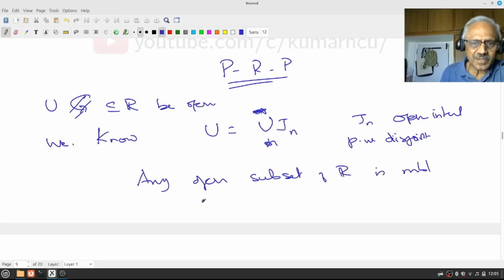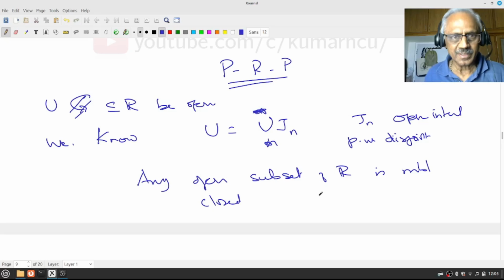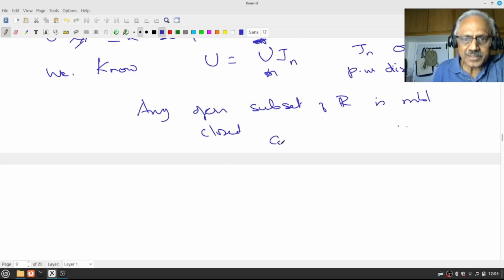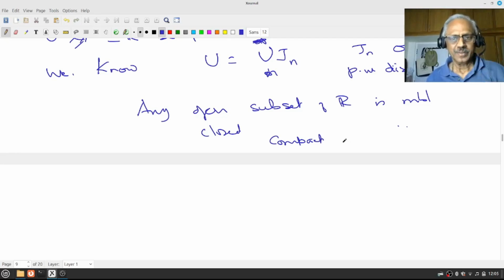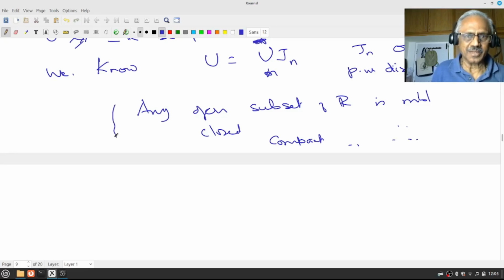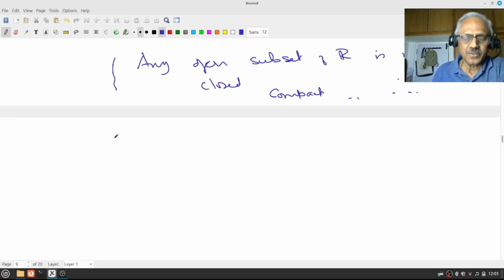As an immediate corollary, any closed subset is also measurable, because by definition a closed set is the complement of an open set. Therefore, any closed subset is measurable. In particular, any compact set is measurable, because by the Heine-Borel theorem a compact set has to be closed and bounded. In particular, it's closed. Therefore, any compact set is measurable. You see that there are a lot of interesting things, right?